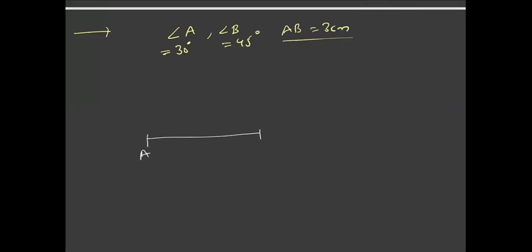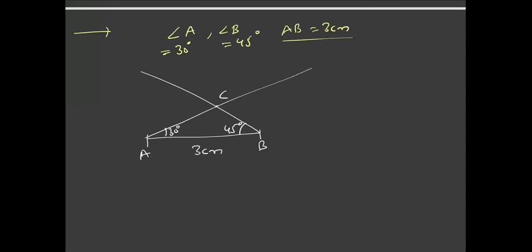Now say I have been given two angles, say angle A and angle B, and I'm given side length AB as 3 centimeters. Say I have been given A as 30 degrees and B as 45 degrees and AB as 3 centimeters. Now how many triangles can I draw? I'll just proceed by construction. So I draw AB as 3 centimeters and I draw a line which is inclined at 30 degrees from A to AB. At B, I draw a line which is inclined at 45 degrees to AB.